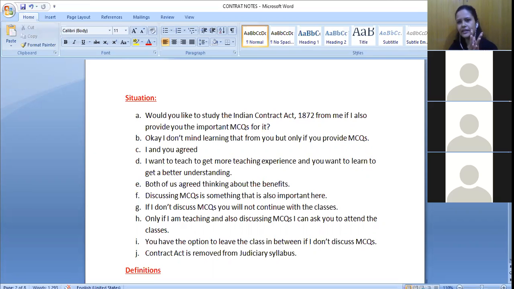So what is consideration? Consideration is something for which we are performing our part of the contract, right? For me, consideration may be that I want to gain some experience. For you, consideration may be that you want to prepare better for your exams, right? So what is it that is allowing both of us to perform our part?